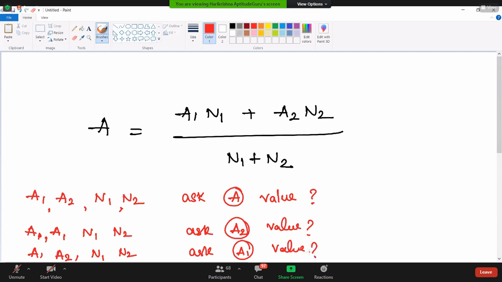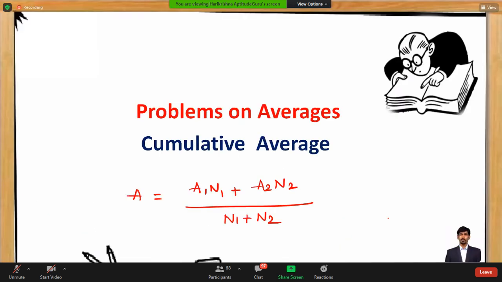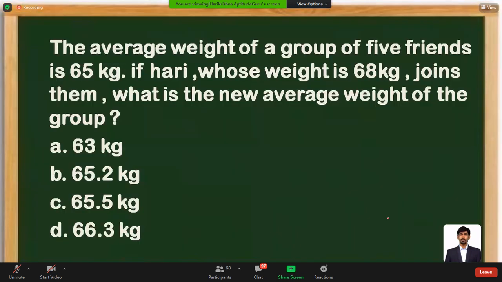You can just substitute and proceed with the solution, or otherwise use the sum concept and proceed. Anything is fine. Especially when finding the cumulative average, the first type will be easy. When solving the second and third types, we can use some simple shortcuts to reach the answer choices. Let's have a glance at the related questions. Look at the first question on the screen. Very simple question.